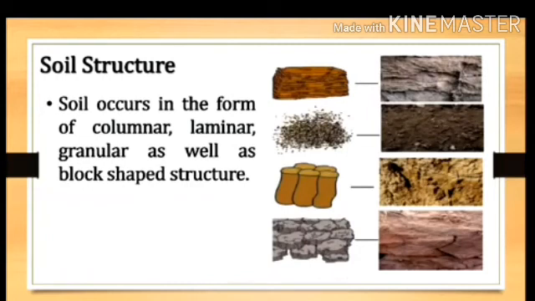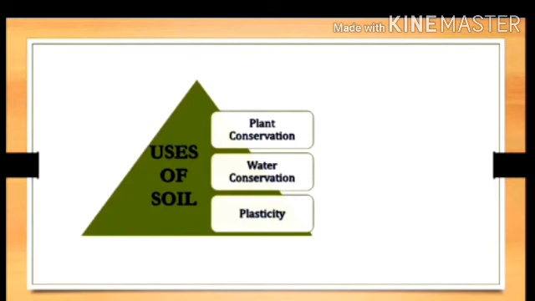Now next part, the uses of soil, we have to see now. The first use is what? Plant conservation. Soil is very useful to grow the plant. Next one, water conservation.